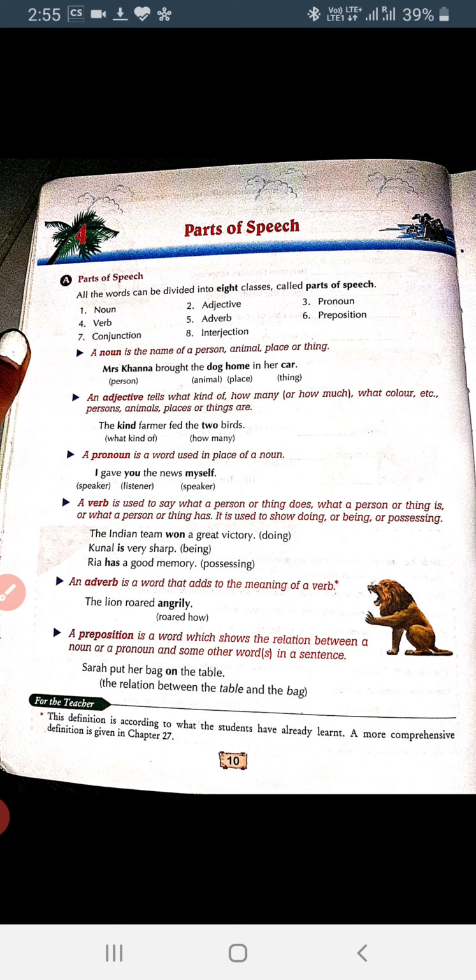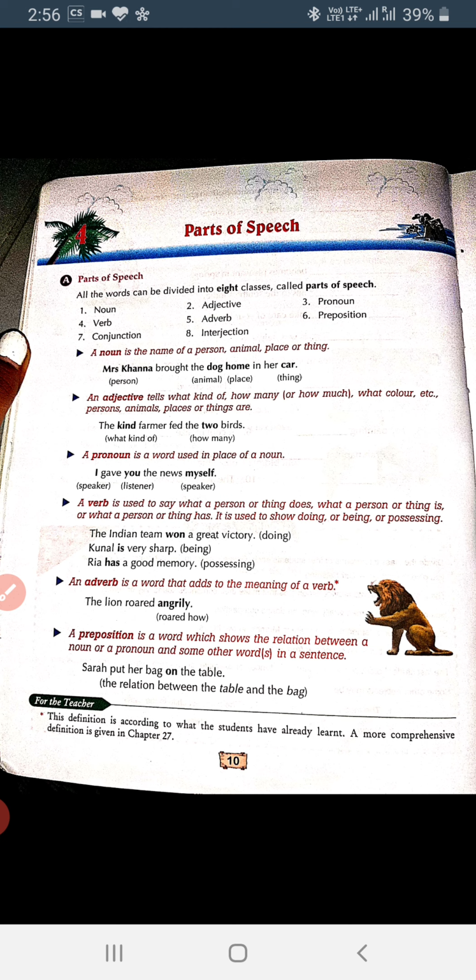All the words can be divided into 8 classes, means whatever words we see are divided into 8 classes called parts of speech. Means division of all the words into these 8 classes is called parts of speech. And what are these 8 classes? The first one is noun, second is adjective, third one is pronoun, fourth is your verb, 5 adverb, 6 preposition, 7 conjunction, and 8 is your interjection.